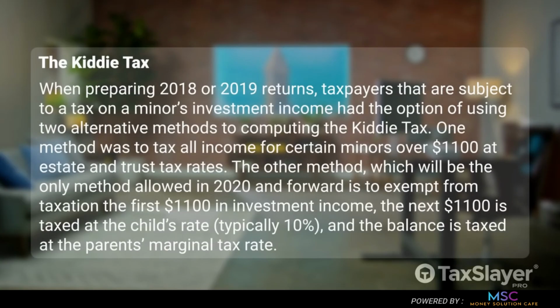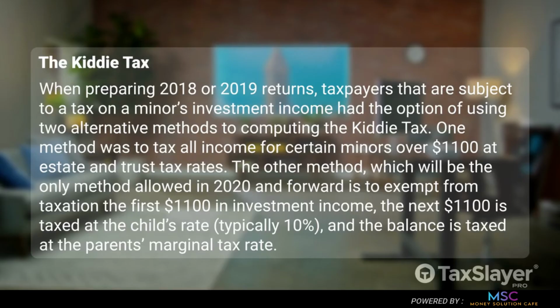When preparing 2018 or 2019 returns, taxpayers that are subject to a tax on a minor's investment income had the option of using two alternative methods to computing the Kiddie tax. One method was to tax all income for certain minors over $1,100 at estate and trust tax rates.